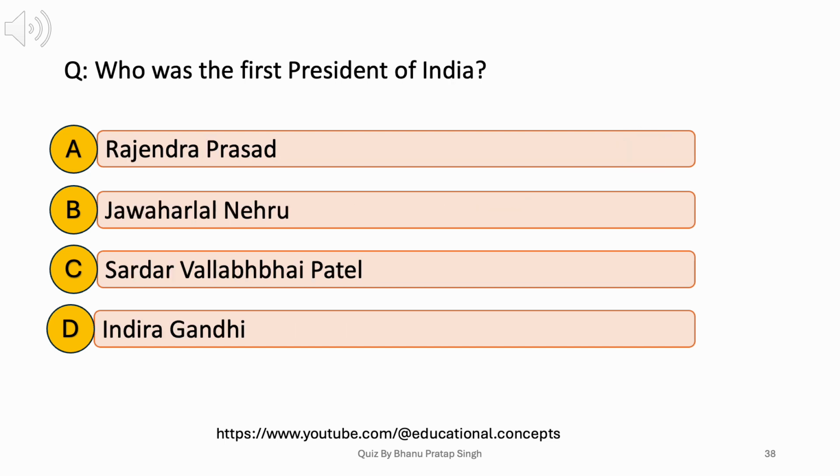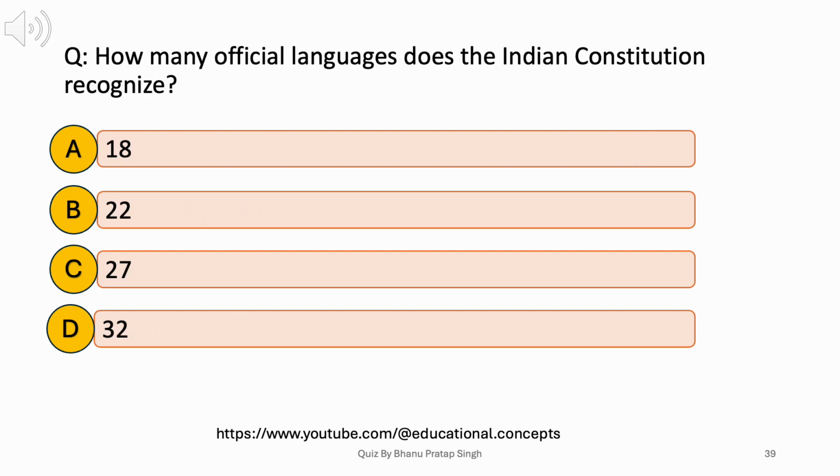Who was the first president of India? A. Rajendra Prasad, B. Jawaharlal Nehru, C. Sardar Vallabhbhai Patel, D. Indira Gandhi. Answer: A. Rajendra Prasad. How many official languages does the Indian Constitution recognize? A. 18, B. 22, C. 27, D. 32. Answer: B. 22.